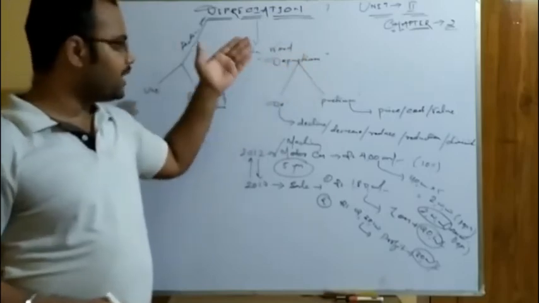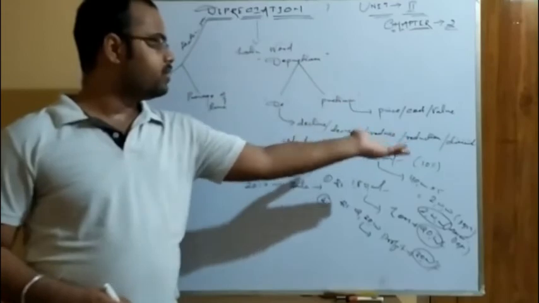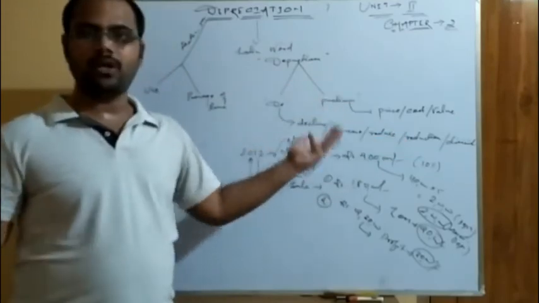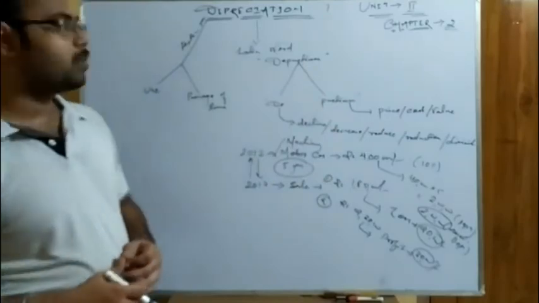What is the meaning of decline? I have written the synonymous words: decrease, reduction, diminish. And pretium is price, cost, or value of a commodity or product. So this is the introduction of depreciation.